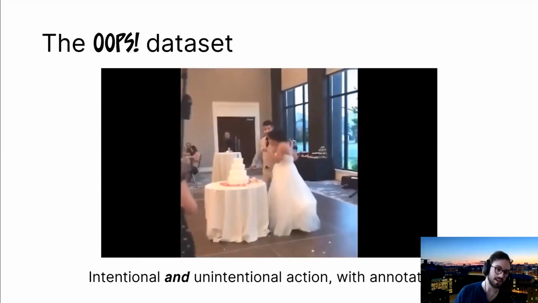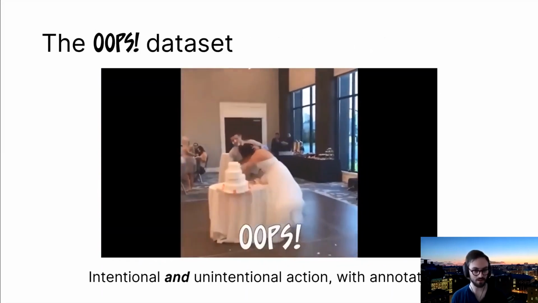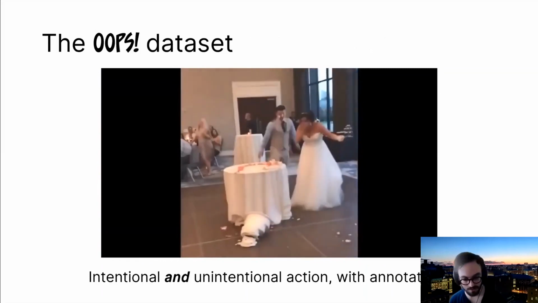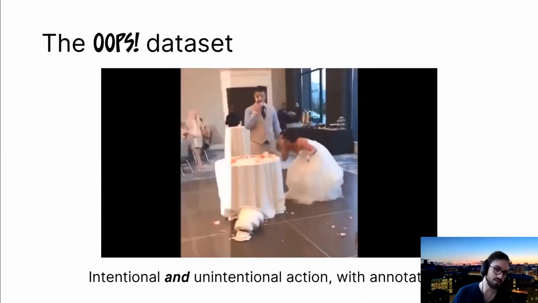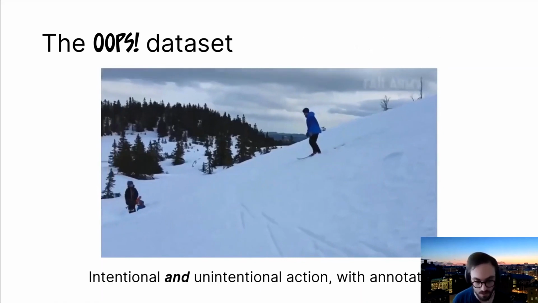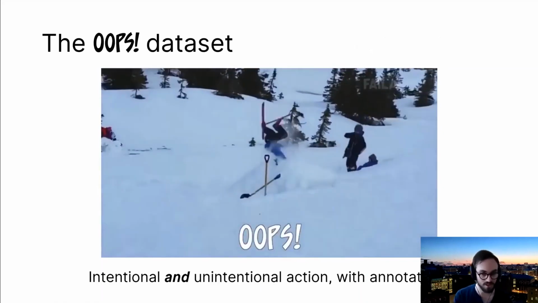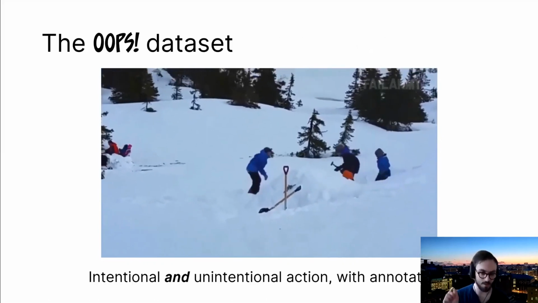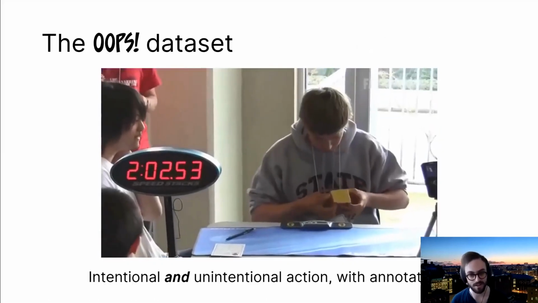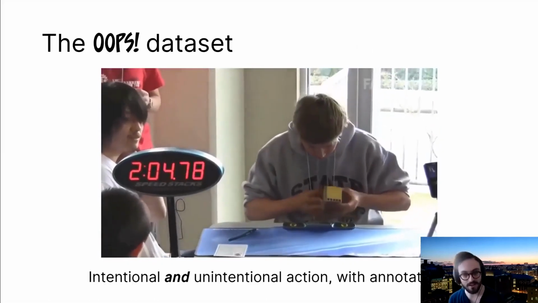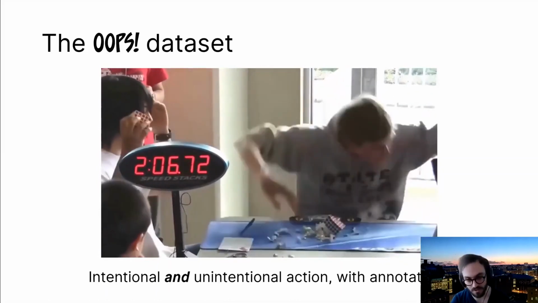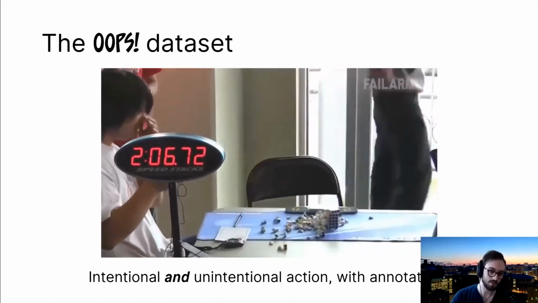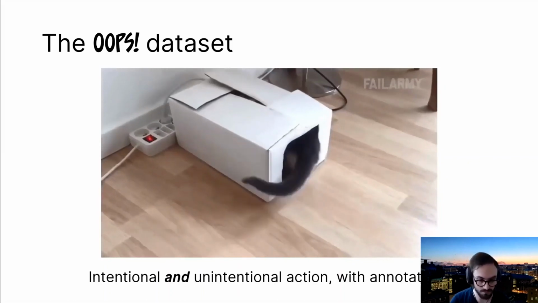And so, driven by this desire, we went out and collected this dataset. We're calling it the Oops dataset, and it has more than 50 hours of videos just like these that are on the screen, where action starts off intentional and everything is great, but as happens sometimes, there's this moment where things go wrong and then action becomes unintentional. And so we go out and annotate the moment when action becomes unintentional, this oops moment, and that's what you see flashing on your screen as oops.